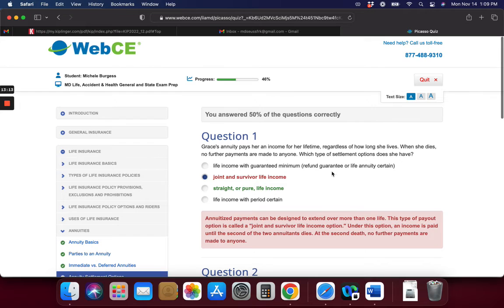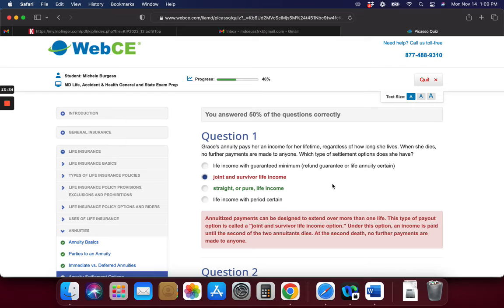All right, I got half of these right. So the first one, which settlement option does she have, is straight, pure, or life. That's regardless of how long she lives. Annuitized payments can be designated to extend over more than one life. This type of payment option is called the joint and survivor life income option.